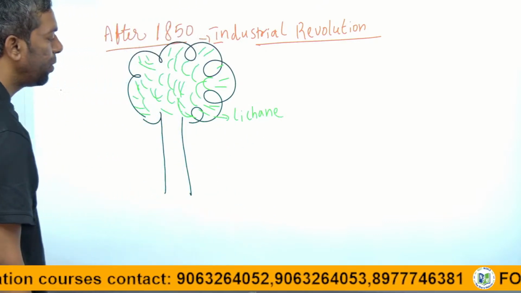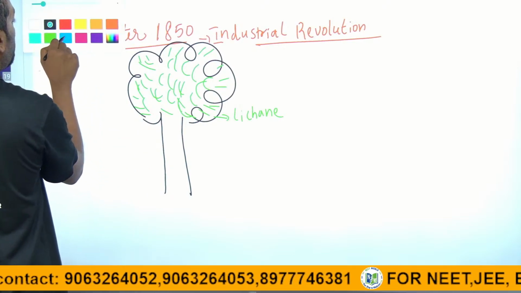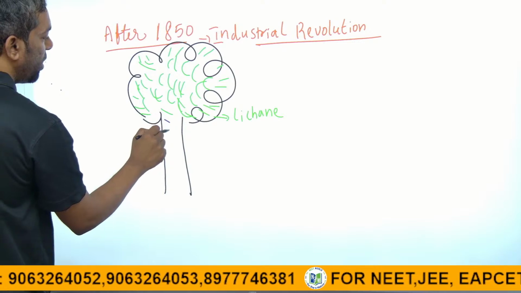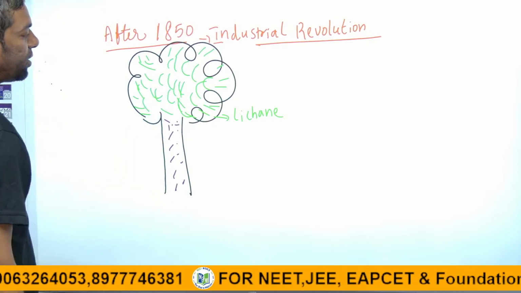The bark of the tree is going to turn dark in nature because of the industrial revolution.